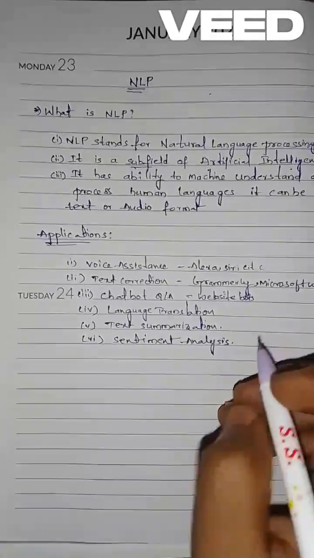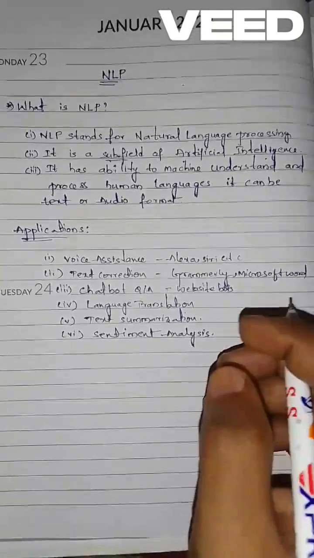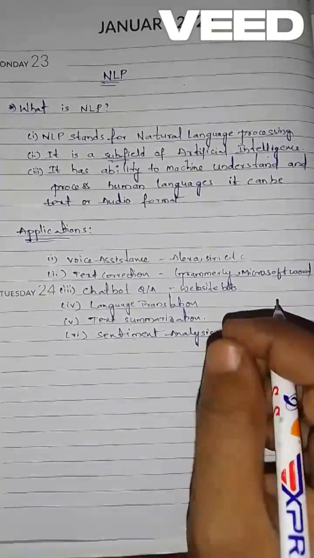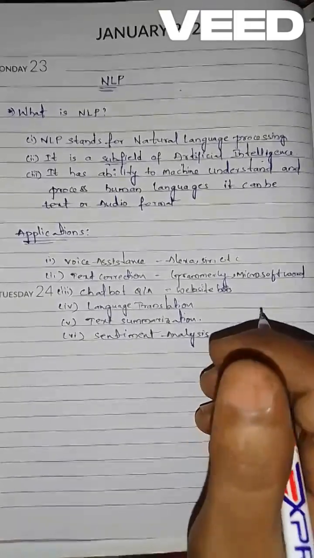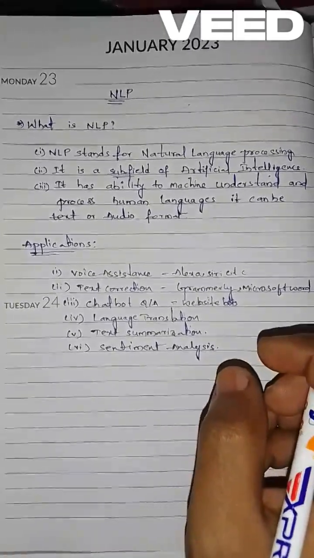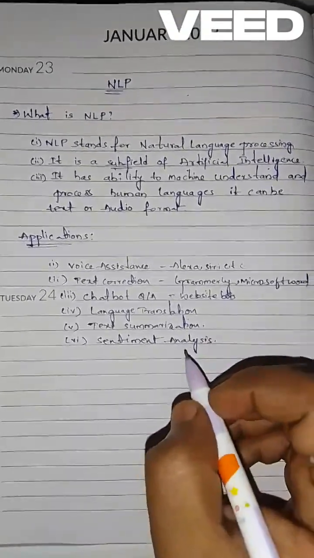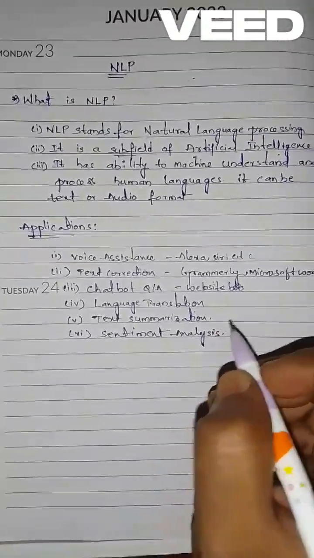this NLP. And sentiment analysis, in Flipkart or Amazon, or in restaurant reviews. How it is, good or bad or normal. That sentiment analysis we can also perform by using this NLP.